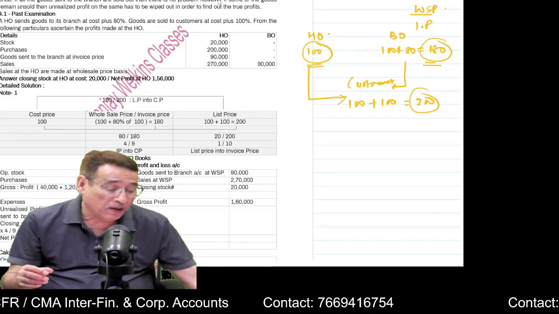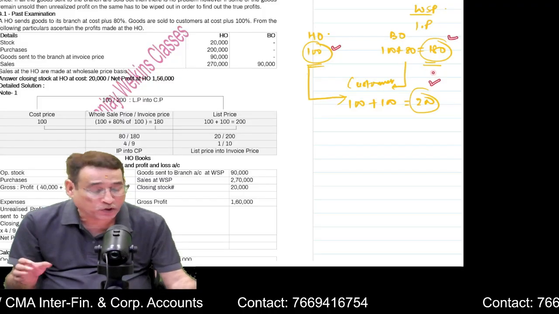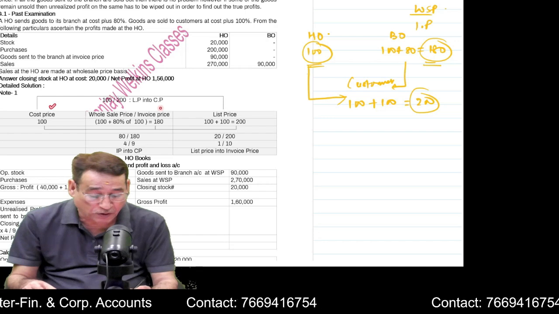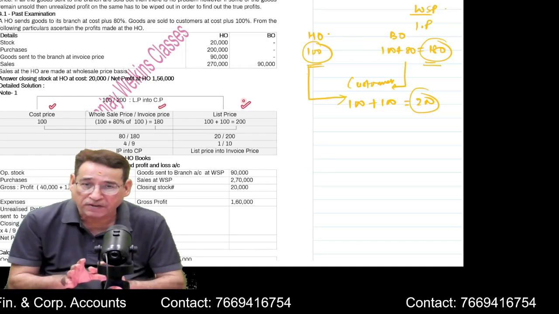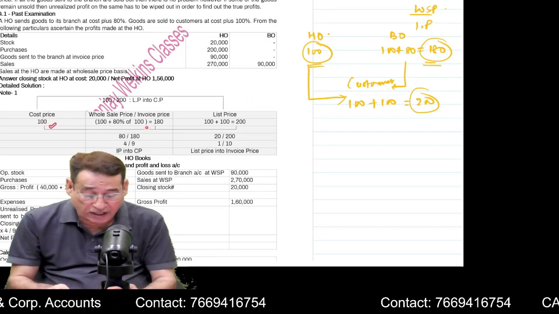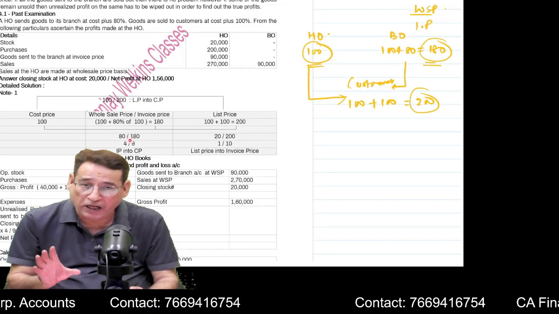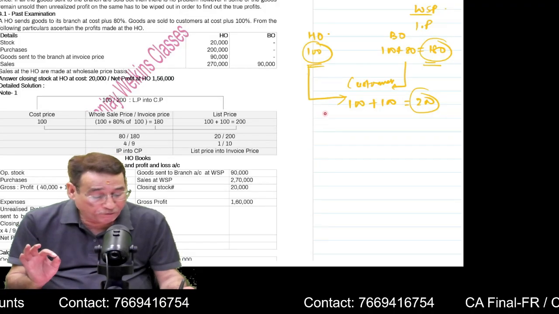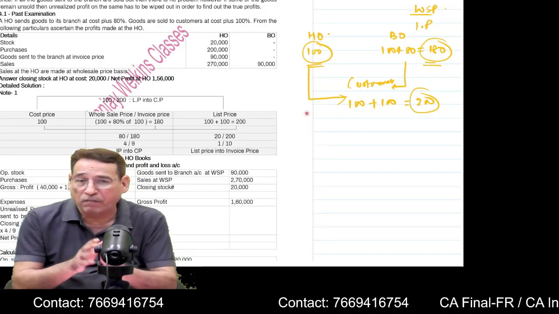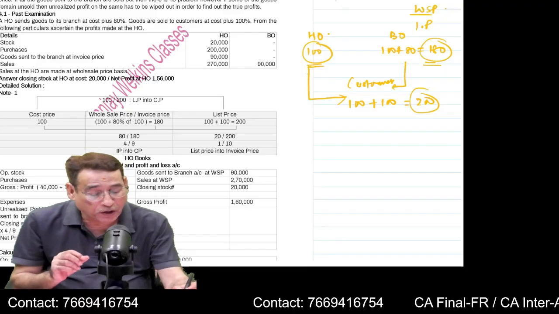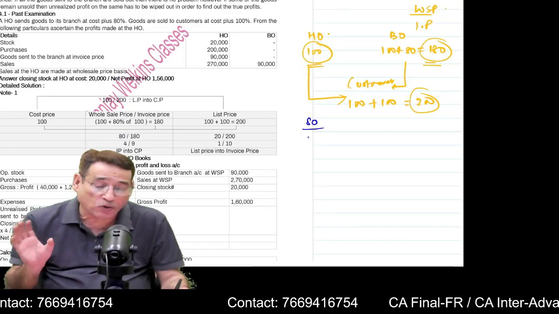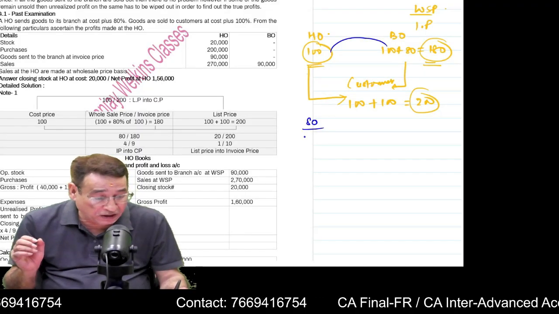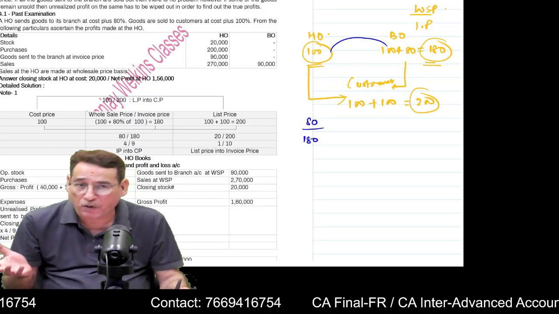If you remember, once we have the three prices, I told you so many times and at great length in the class: first of all, you write cost price, then you write your wholesale price, then you write your list price. Take the difference of cost price 100 and invoice price 180, that is equal to 80. Now 80 divided by 180, where 180 is invoice price, means 4 by 9. Is it clear to you? Because in the numerator you have taken the difference between the cost price and wholesale price, and in the denominator you have written the invoice price or wholesale price.